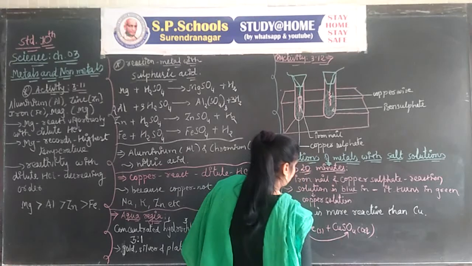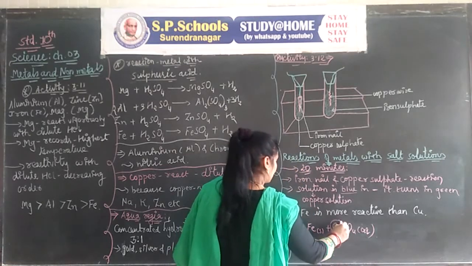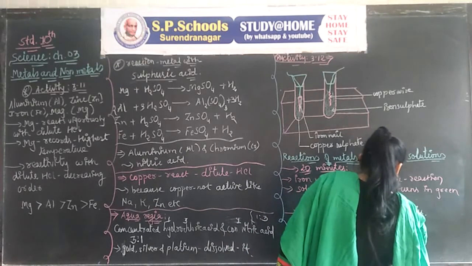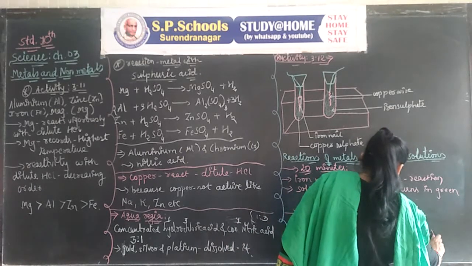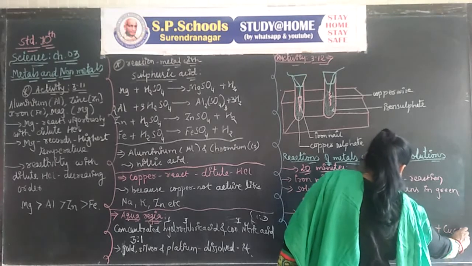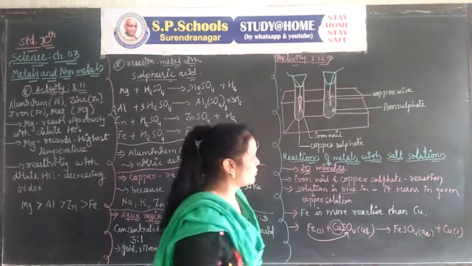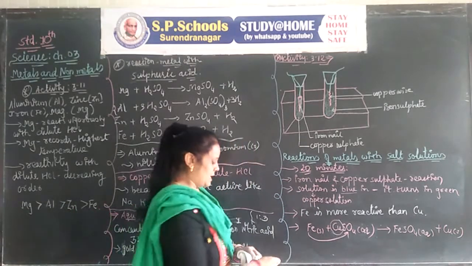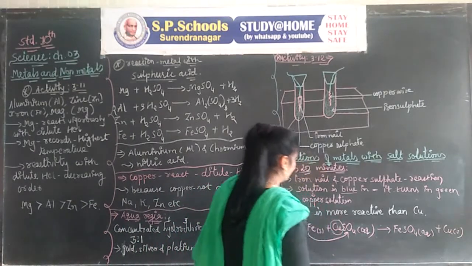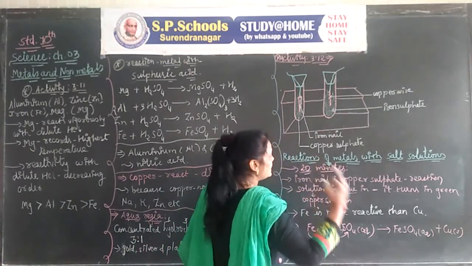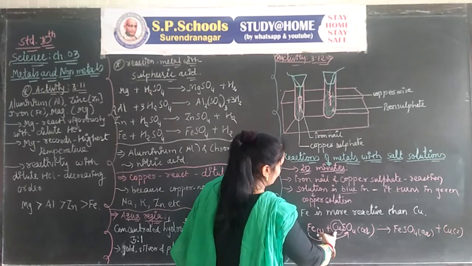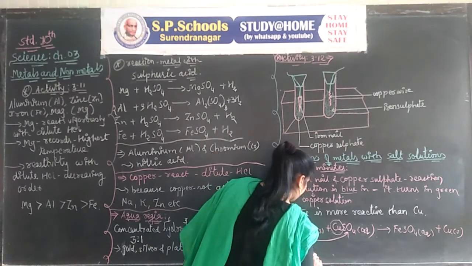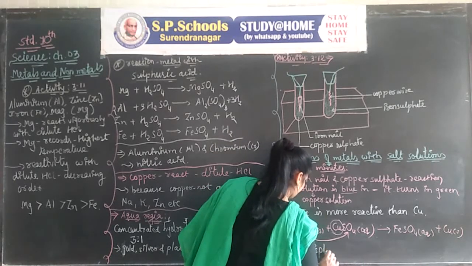Fe combines with SO4 and the remaining is Cu. It gives FeSO4 plus Cu. Then we write the answer: displacement reaction. When a more reactive metal displaces a less reactive metal from its compound, it is called a displacement reaction.